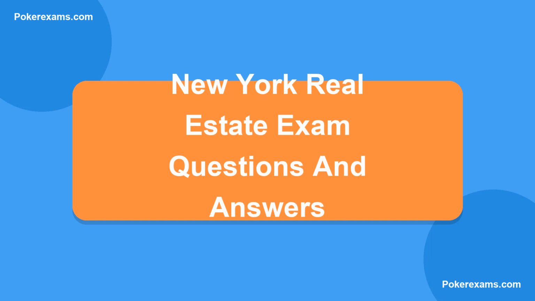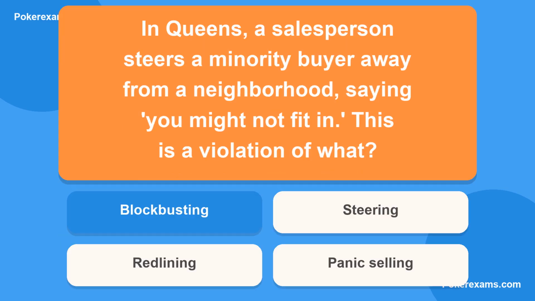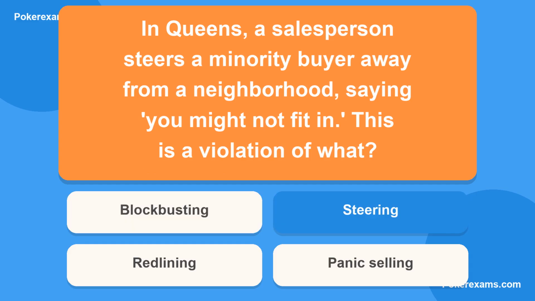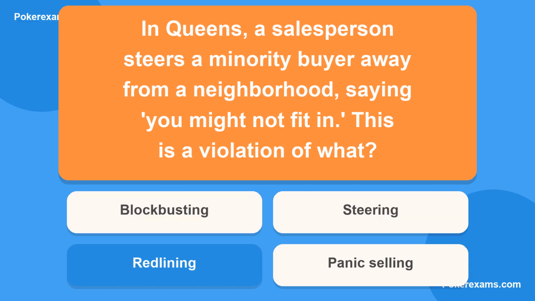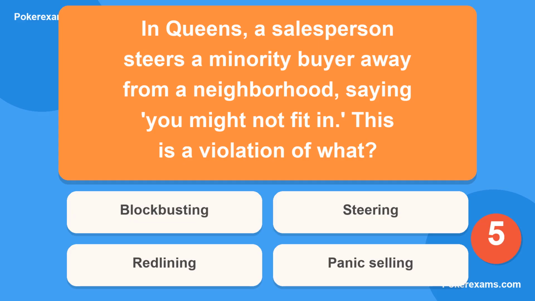Let's get started. In Queens, a salesperson steers a minority buyer away from a neighborhood, saying you might not fit in. This is a violation of what? Is it A, blockbusting? Or B, steering? Could it be C, redlining? Or lastly, D, panic selling?